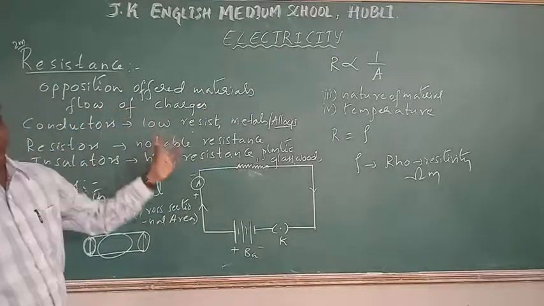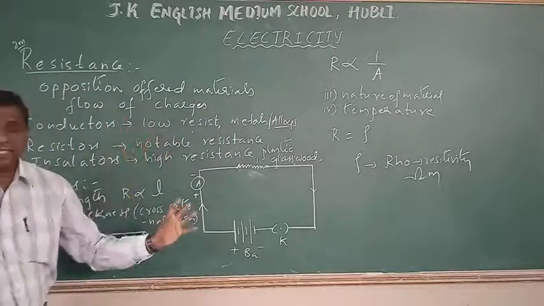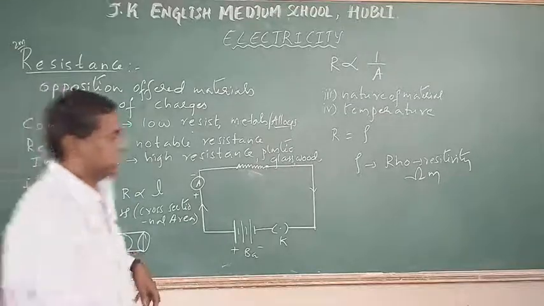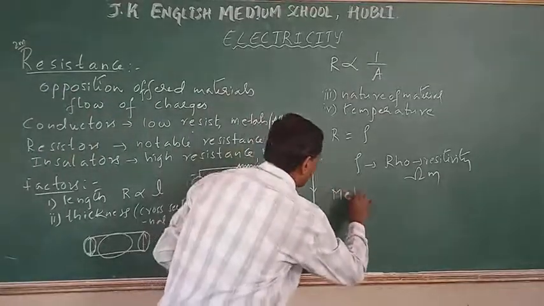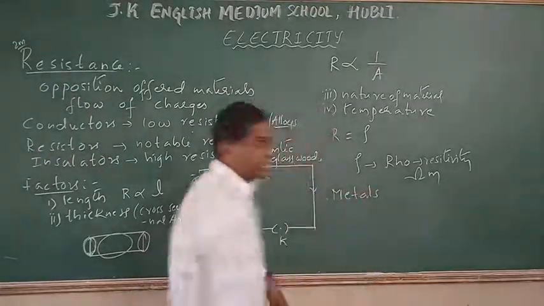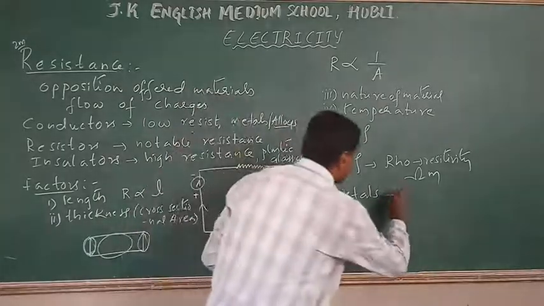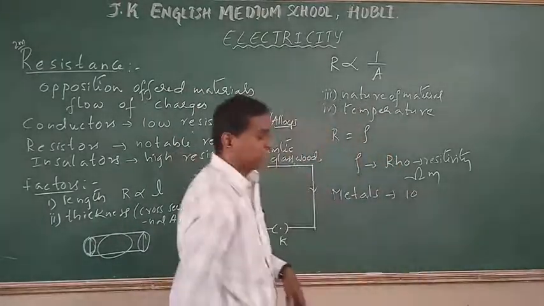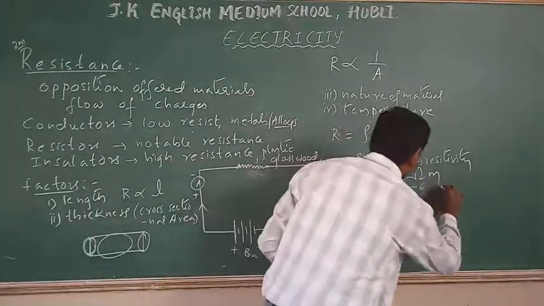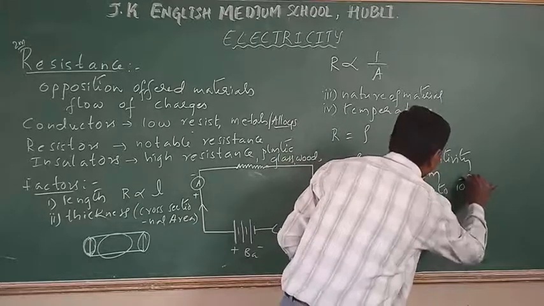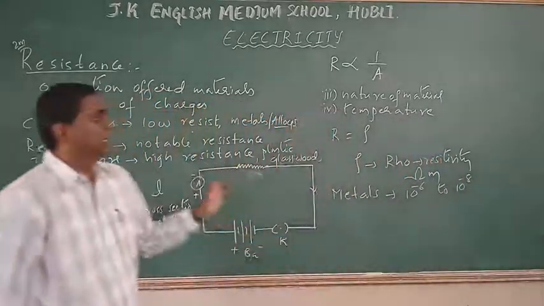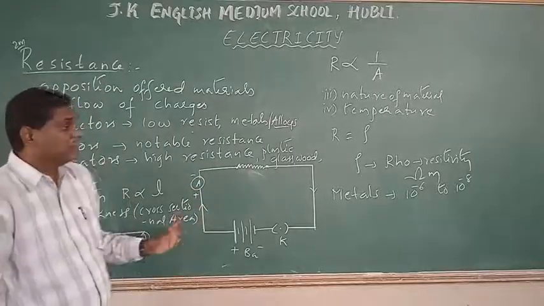These conductors have very little resistance. An example is the chart given in your book; you can have a glance, students. Metals have a resistivity of the order of 10 raised to minus 8, very low resistivity.